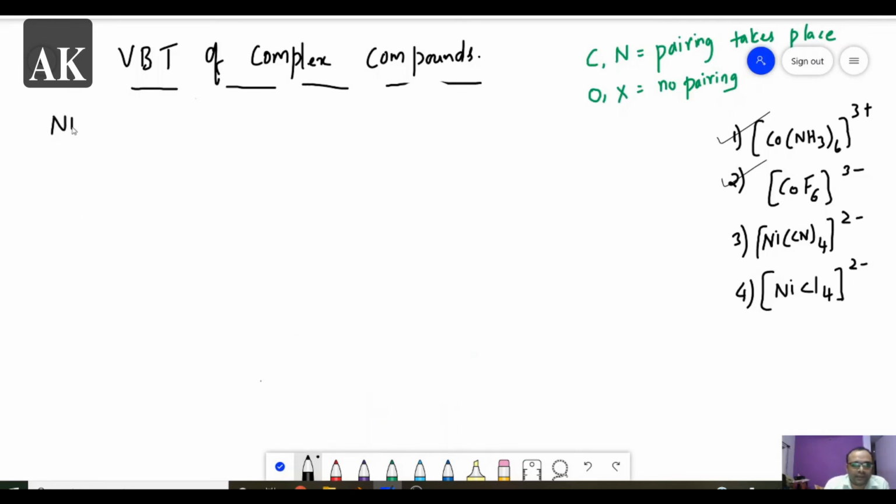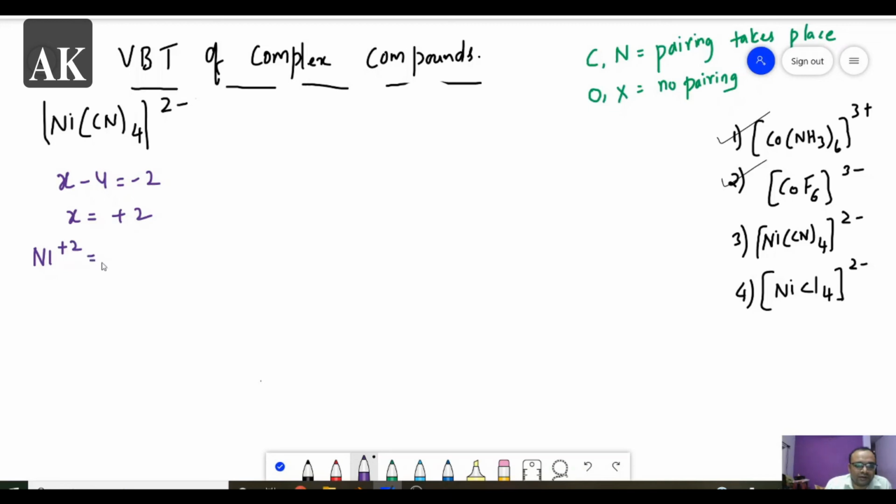So it is Ni(CN)4 with 2 minus charge. So the rules are the same. First calculate the oxidation state of nickel. Cyanide charge is minus. So 4 cyanides are there, minus 4 is equated to minus 2 and we get this as plus 2. So nickel is having plus 2 oxidation state.